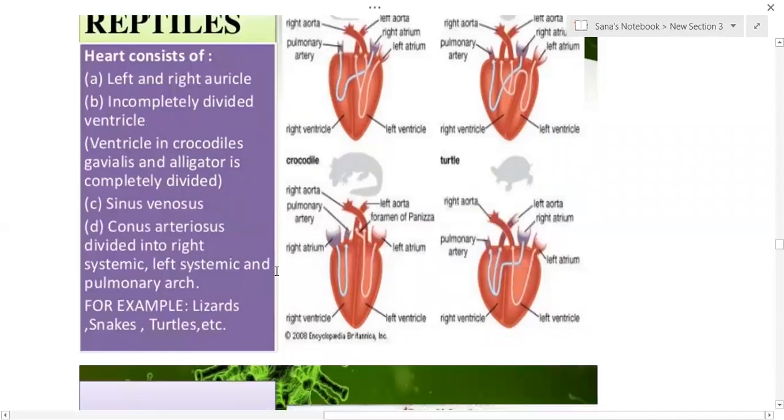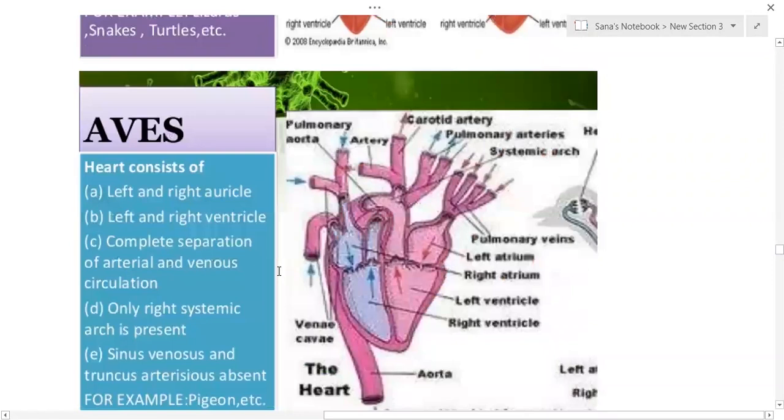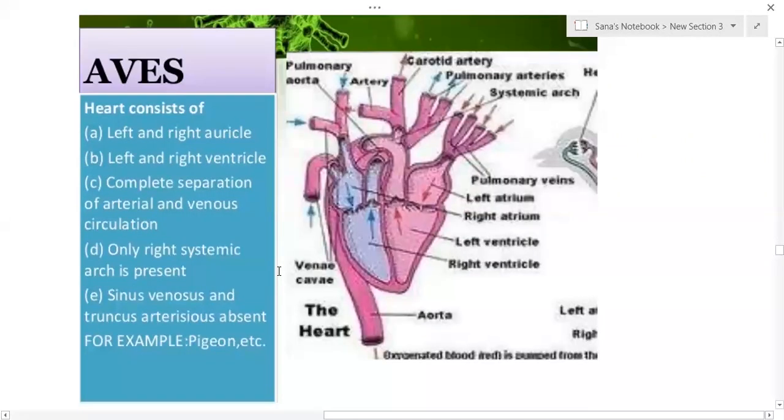Next, when it comes to birds, a bird is a homeothermic organism, and it possesses a four-chambered heart, left and right auricle as well as left and right ventricle. Complete separation of arterial and venous circulation can be seen in the four-chambered heart, just like human beings. Only the right systemic arch is present.